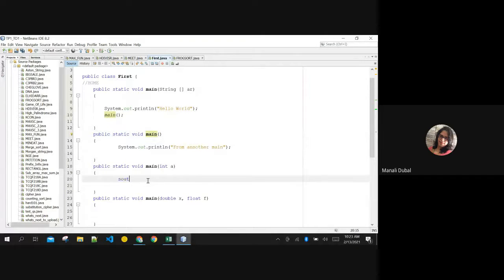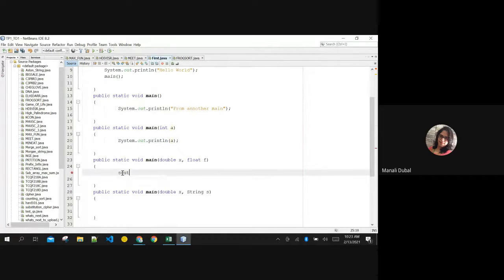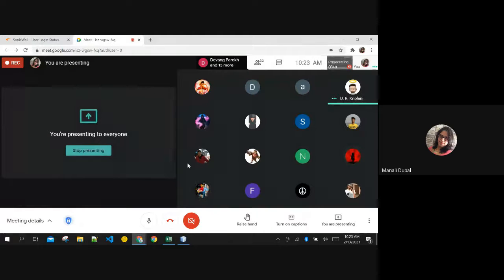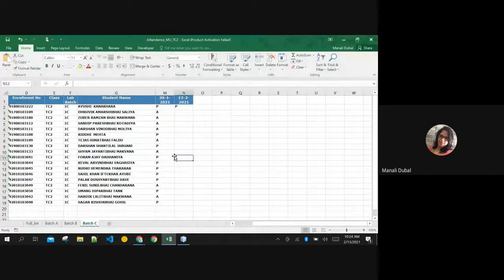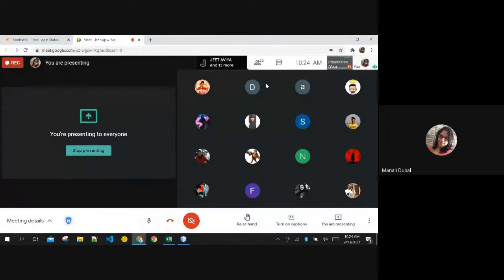If I want to print A here, and if I want to print here X, and after few spacing, I want to print F. People, are you with me when I'm working on this? Students, you are with me, right? I'm talking about students who are performing question number 1. Riddhi, Darshan, Fenil, Sagar, Hardik Makwana, Zubair, Riddhi Mehta, all are here, right?